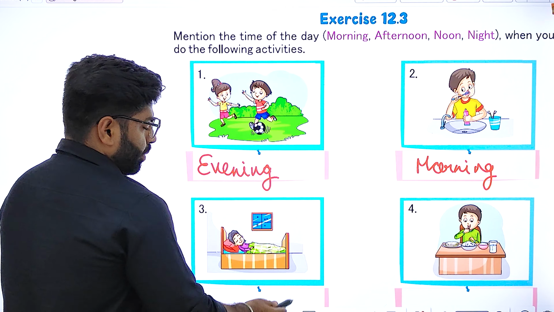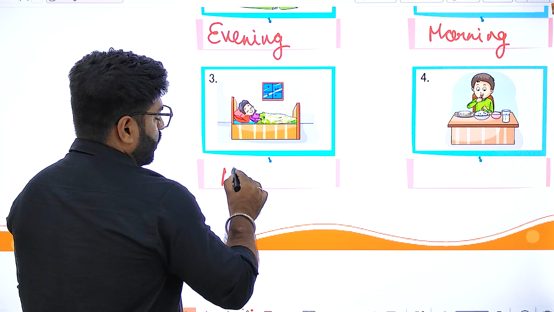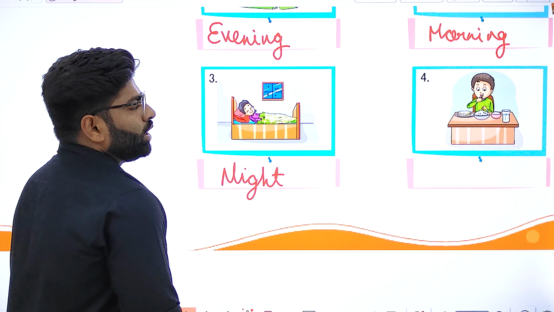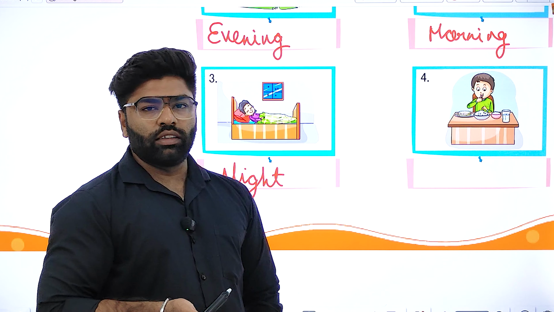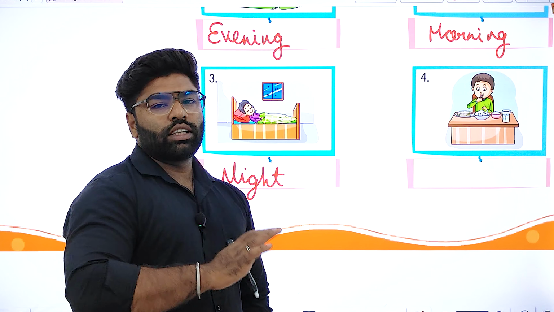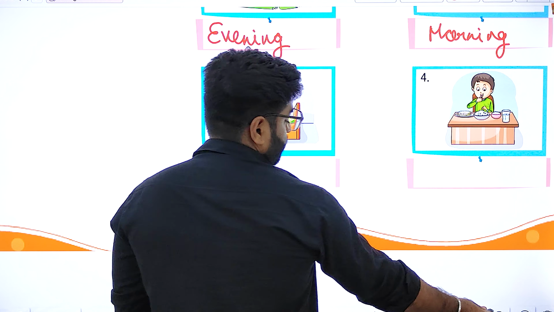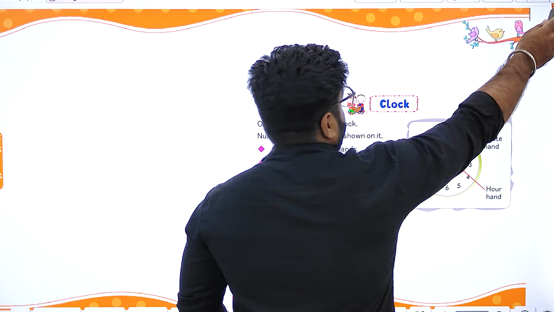Next, he's sleeping. So obviously this is at night. So we are going to write here night. And this is for when he is going to have food. I don't know if this is lunch or dinner. If this is lunch, then it is noon. If it is a late night dinner, then we are having night here.